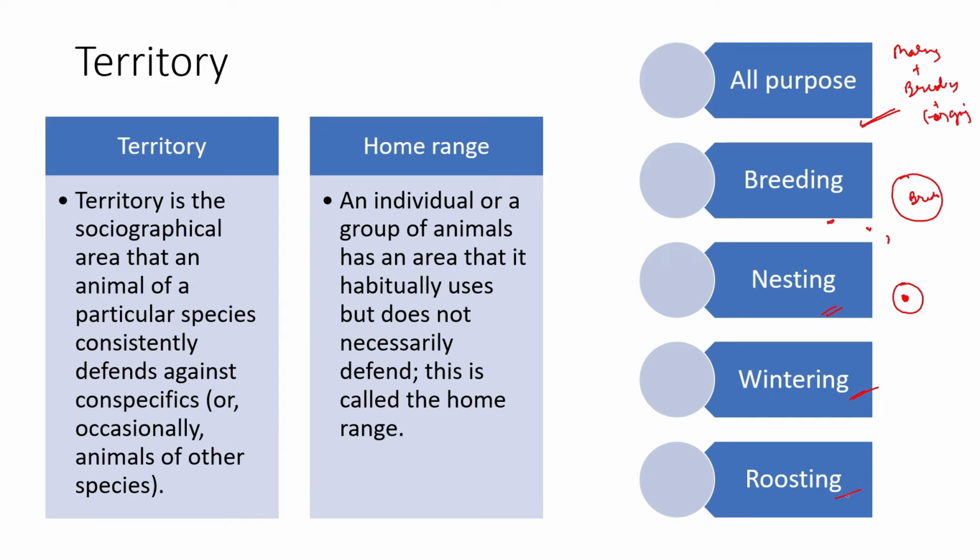Roosting spaces are usually those territories meant for resting at night, and they have different territories for that. Usually many organisms live in different trees. Let's say we are talking about a bird: it lives in a particular tree, but it will defend the tree for roosting, right?